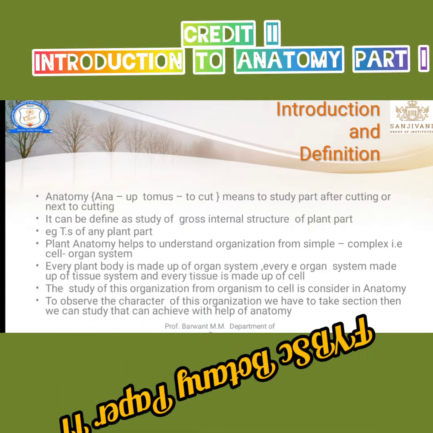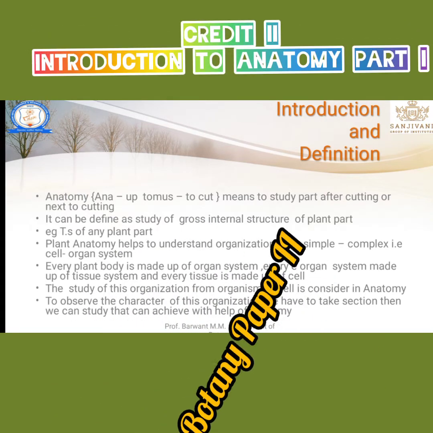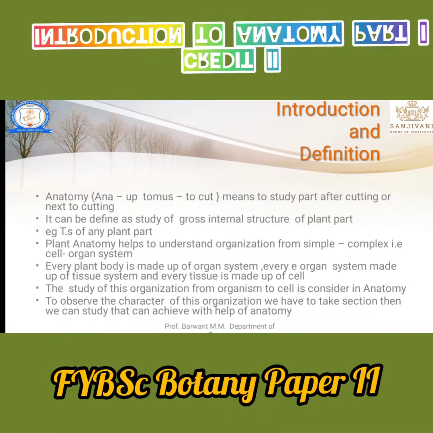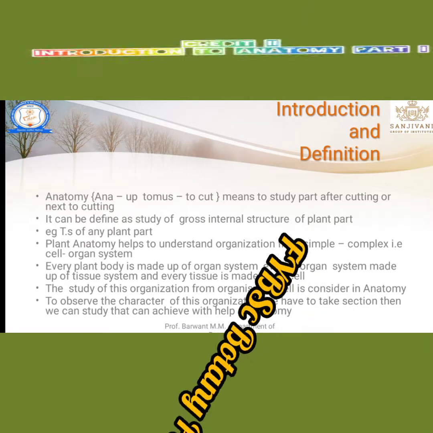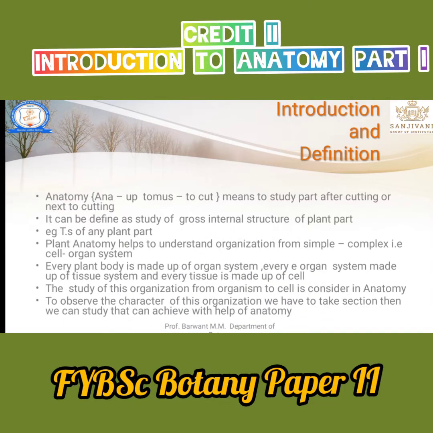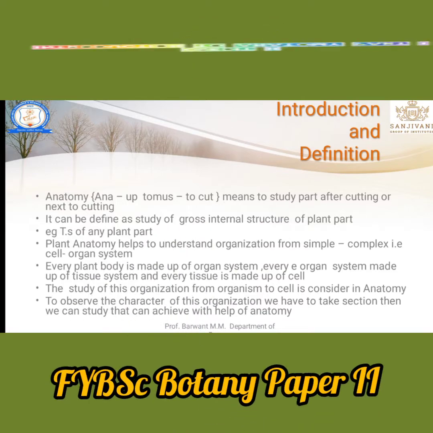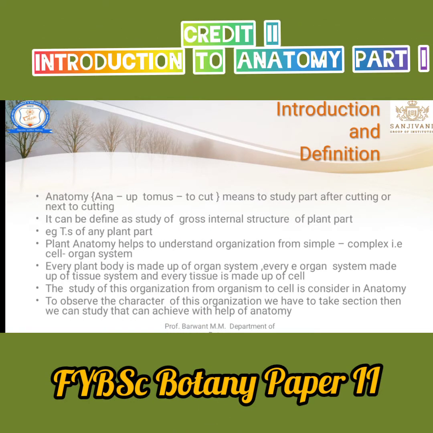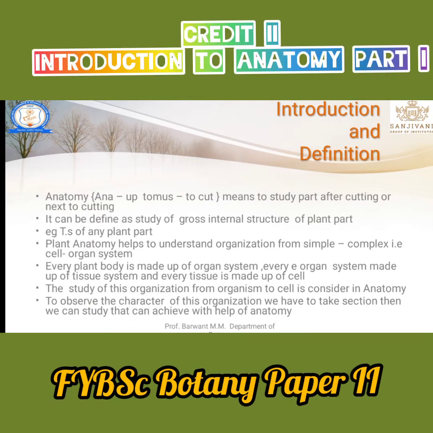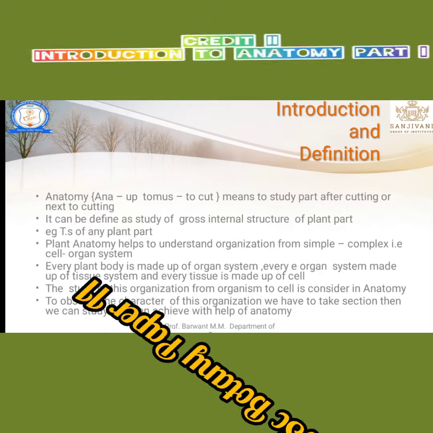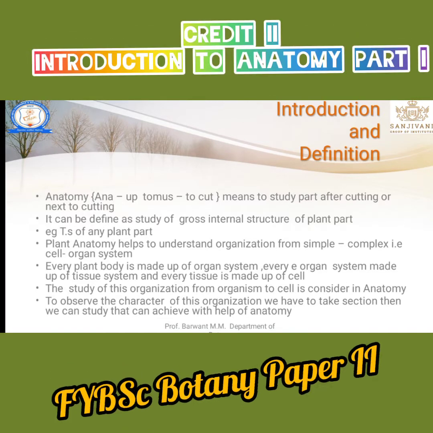Plant anatomy helps to understand organization from simple to complex. How does anatomy help to understand plant structure from simple to complex? It helps us study the cell, then tissue, then tissue system, then organ, and finally the entire organism.